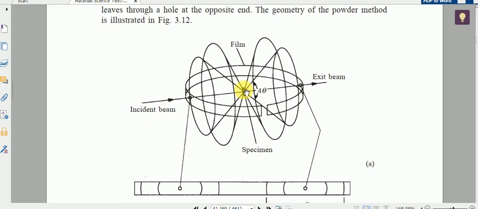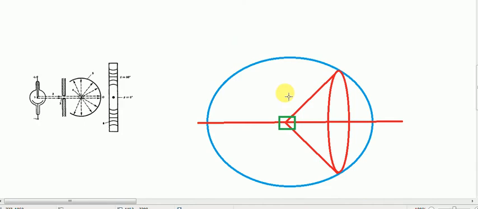But that direction is actually not like a pencil beam, because with respect to the incident direction, the reflection at a particular angle, for example theta 1, is possible in all directions around that incident direction. So instead of a single reflected beam, it will be like a cone. You see, a conical reflection occurs there.